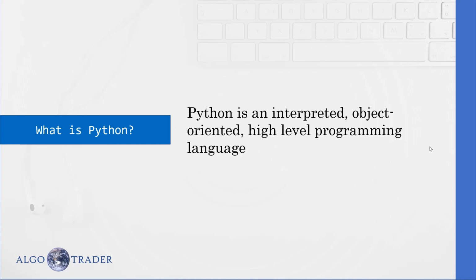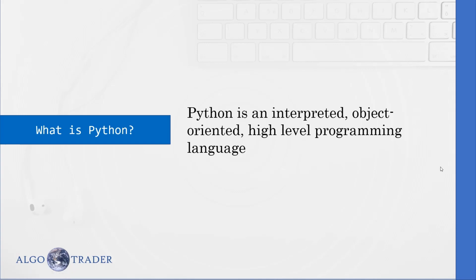your program. But in case of interpreter, there is no intermediate step where we convert the source code into binary code. There is only one step. You can directly run the source code file, which will internally convert to binary format, and it will pass the binary code to the operating system, which will execute the code. So you don't need to run two steps to execute a program in an interpreter-based language. That's why we call Python an interpreted language.